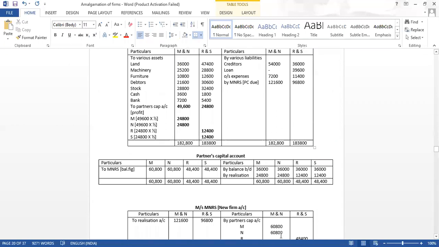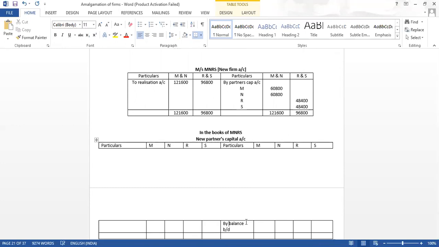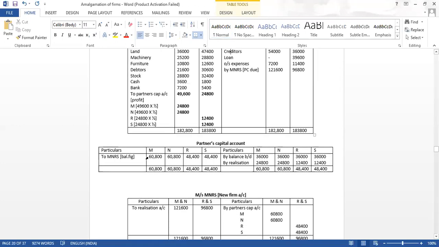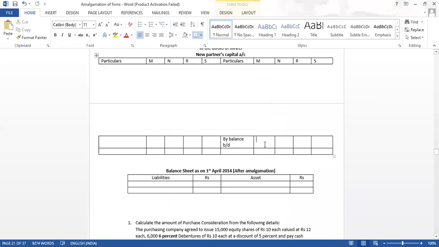Now because the new capital is given, we will come here in the new books, new partners capital account, because opening balance liability, it will come in the credit side. And what is the balance of all the partners? It is the same amount. So I will copy.